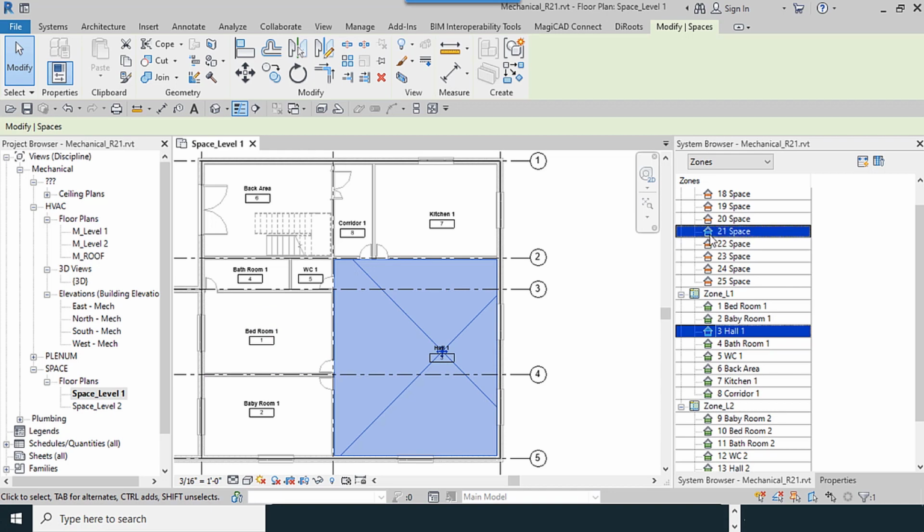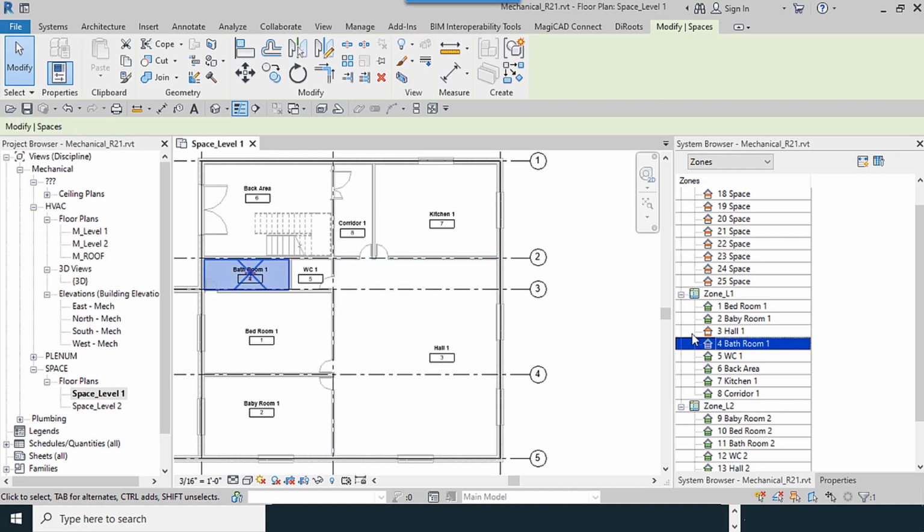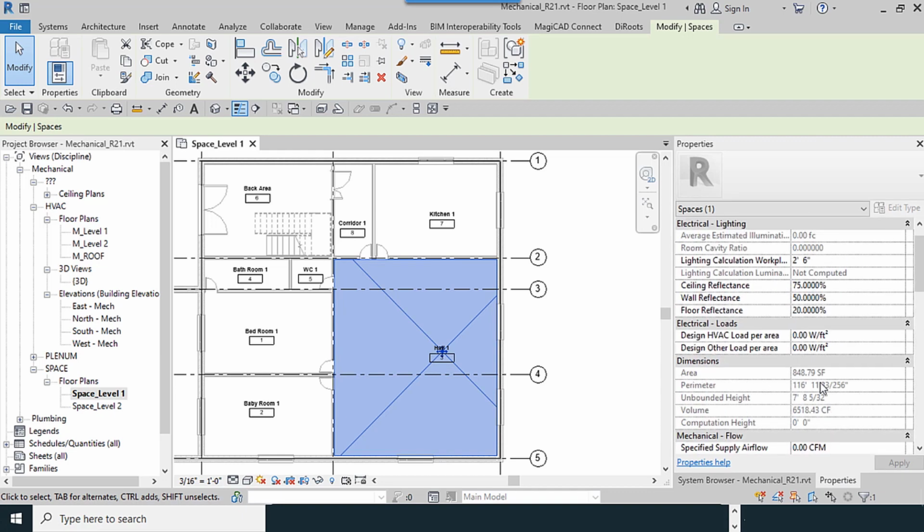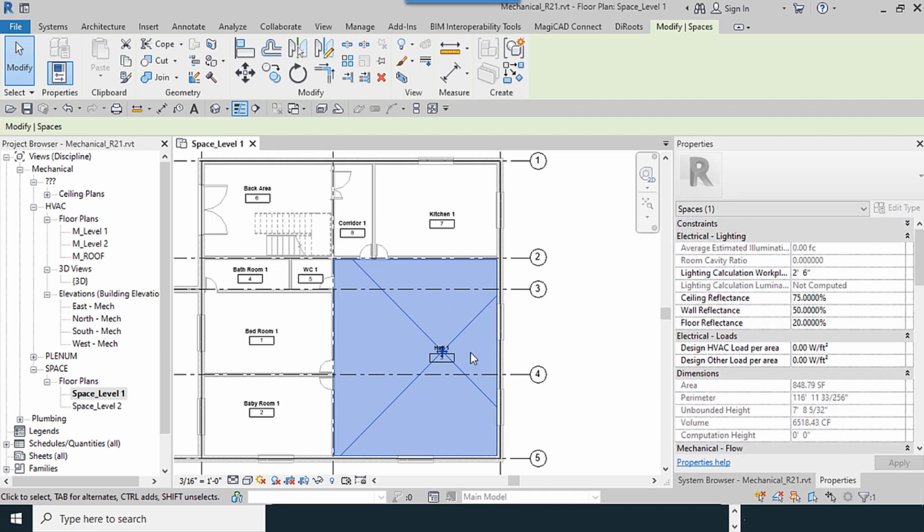Green is available, also red. The first one is the sign of the plenum, and the second is for applying conditions. For this space, I go to the properties window. We're going to start applying the application of this space.